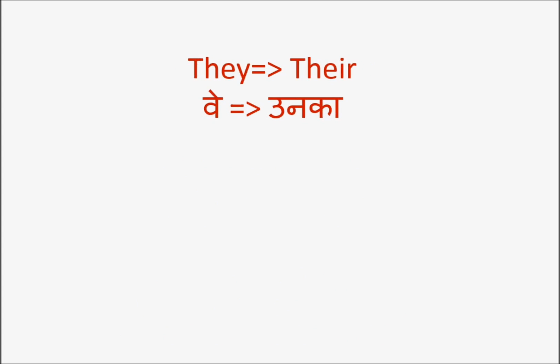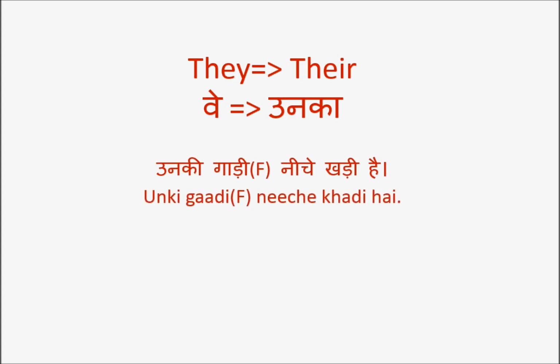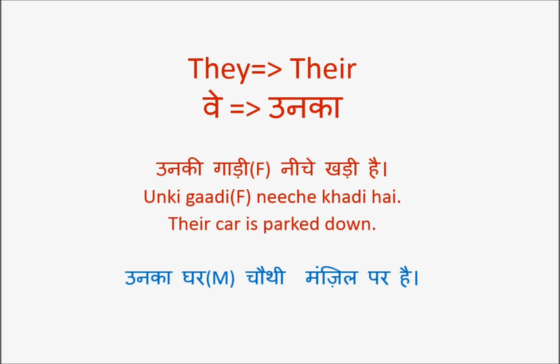And finally, वे. वे becomes उनका. They becomes their. उनकी गाड़ी नीचे खड़ी है. उनकी गाड़ी. Why उनकी? Because गाड़ी is feminine. The car is parked down. नीचे, down. And उनका घर. Why उनका? घर, house, is masculine gender.